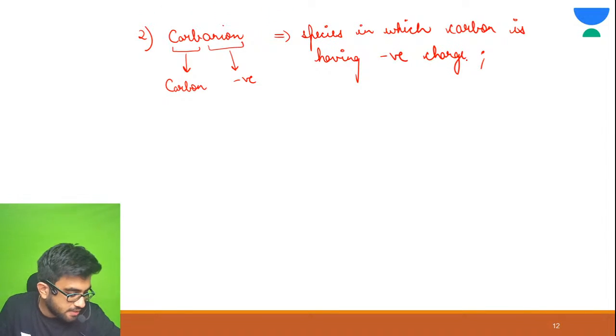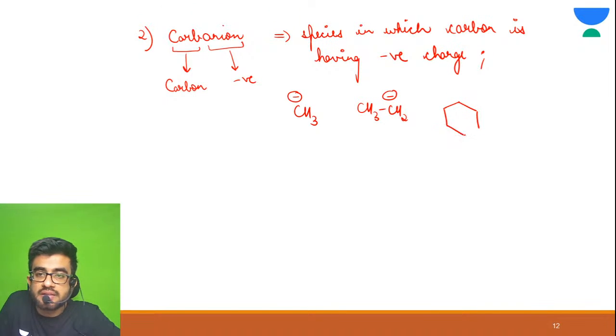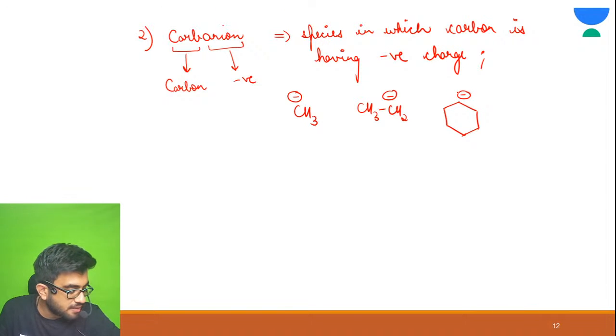Correct? Let me give you example. Carbanion CH3 negative, CH3 CH2 negative. This is your ring, and if this carbon is having negative charge, these are what? Carbanion.